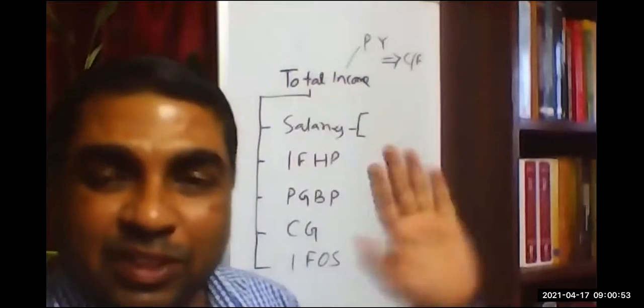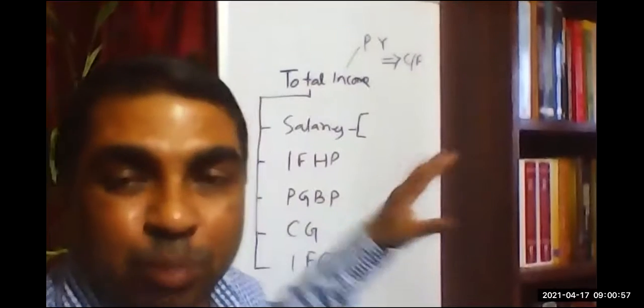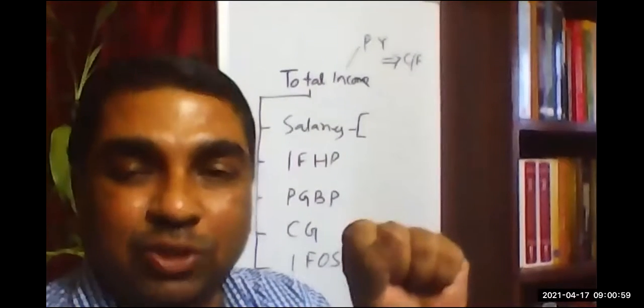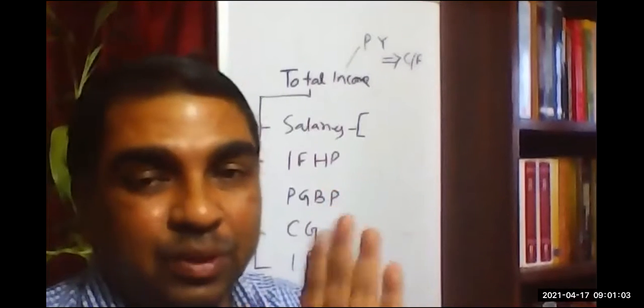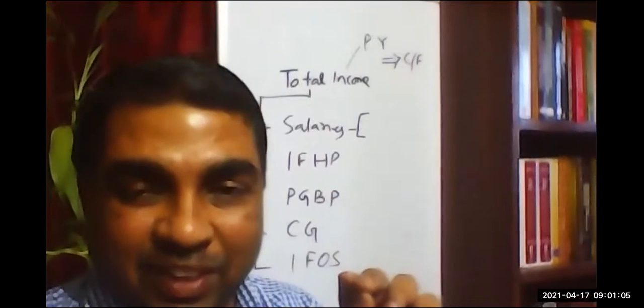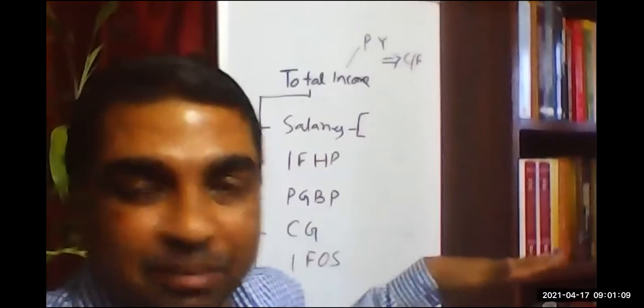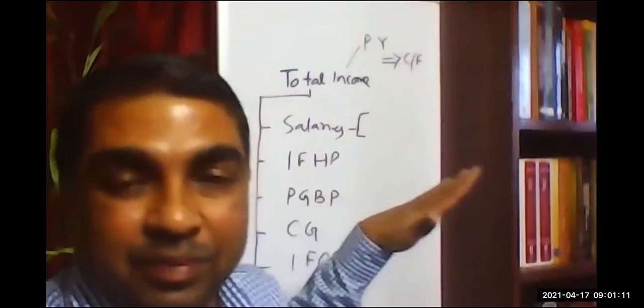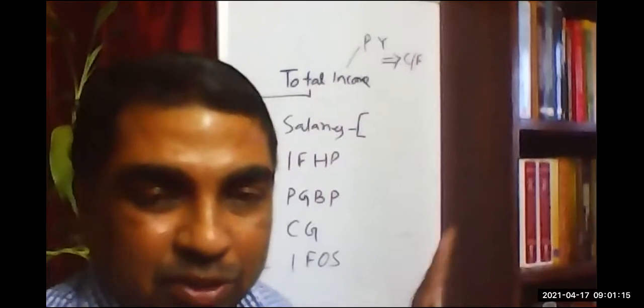One can do 20 businesses, no restriction. There can be multiple sources. When multiple sources are there, there is also the possibility of inter-source adjustment, subject to some restrictions. We'll be learning that. Subject to some specific types of business, like speculative business, etc. Otherwise, it is possible. One source's income can be adjusted against another source's losses.